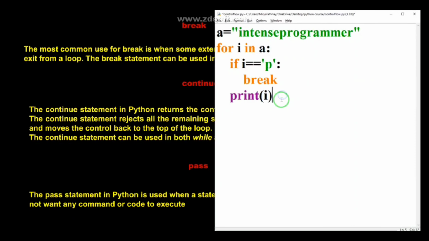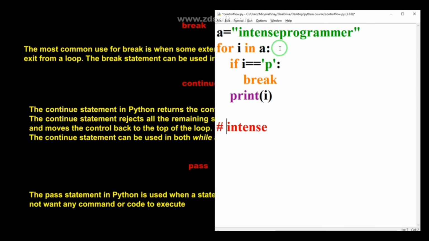So it will print I as an output. After executing I, our cursor will assign i equal to n. Whether n is equal to p is also false, so it will not execute this statement and will print n. After that you can see t, e, n, s, e. It will print "intense", each and every value on a new line.